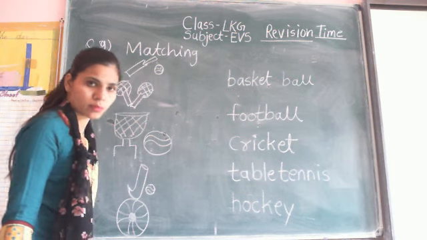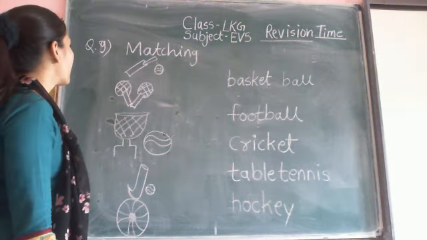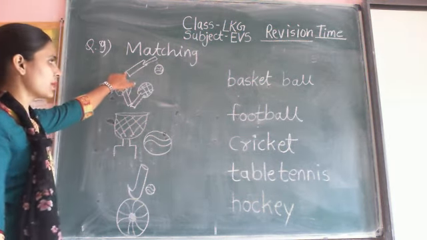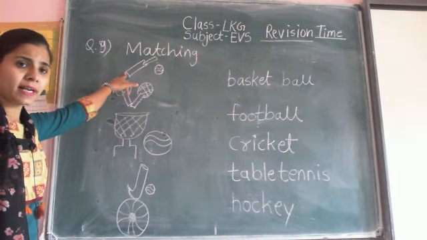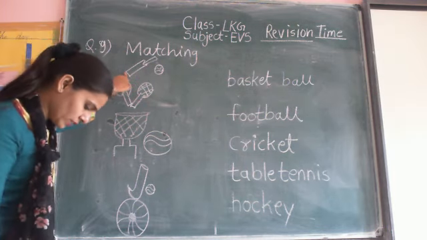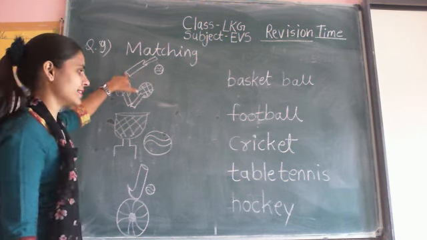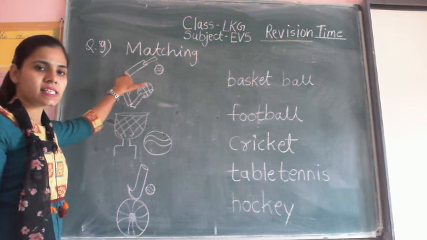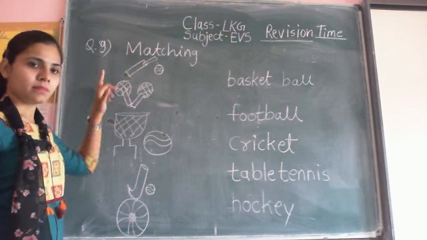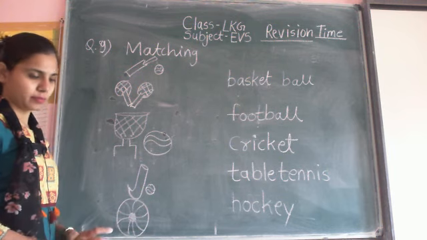Okay, see the name and look at the pictures. On number 1, the picture of bat and ball. So it is the name of the game is cricket. C-R-I-C-K-E-T. Where is C-R-I-C-K-E-T? Match their name. Okay.